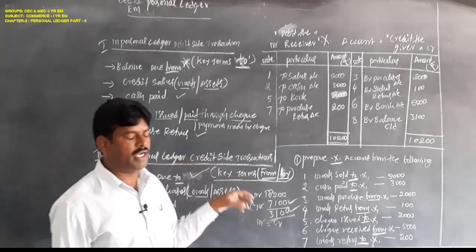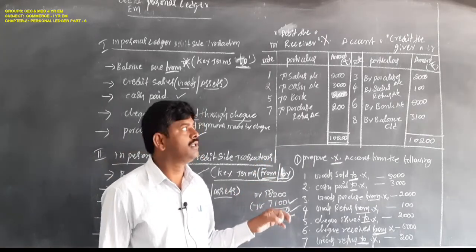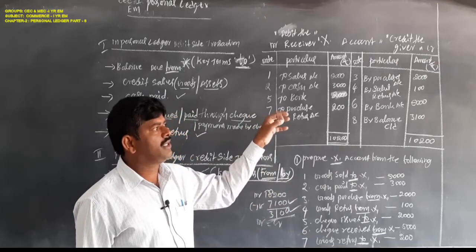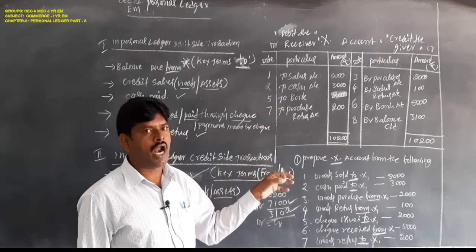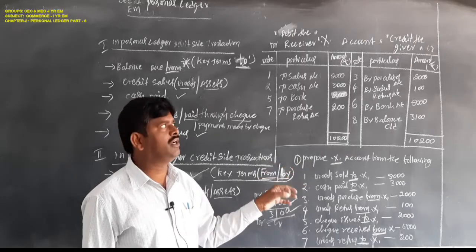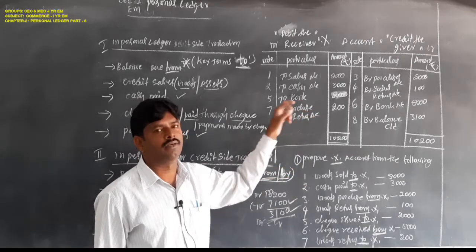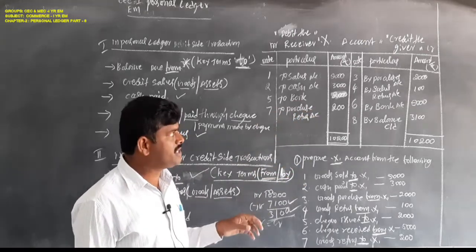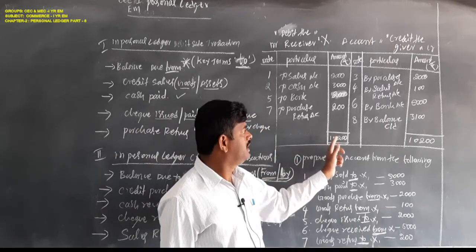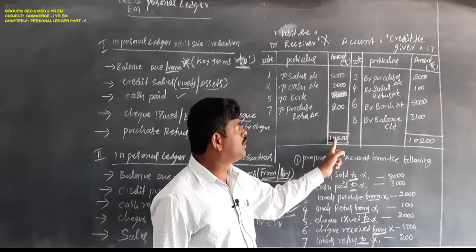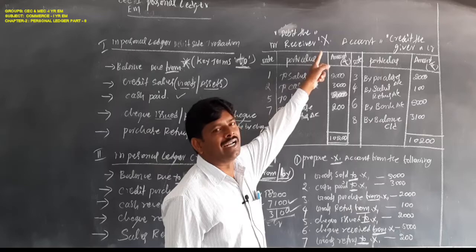The main intention of the personal ledger is to find out whether the person is a debtor or a creditor. Suppose in this problem debit is more, so X is the debtor.